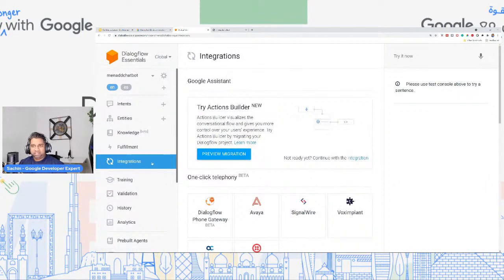Now, since that is done, let's take it a bit further, right? Let's say that you have an existing website, you're a startup, or you have a company, or you have your own personal website, and you want to build a chatbot based on that. You can quickly build it. And you might be thinking, do I have to build this from scratch step by step? You don't have to do that. One of the best tools or features that I've seen within Dialogflow is the knowledge base and connectors. So let's actually see that working.